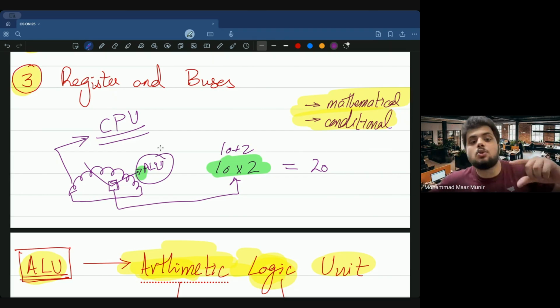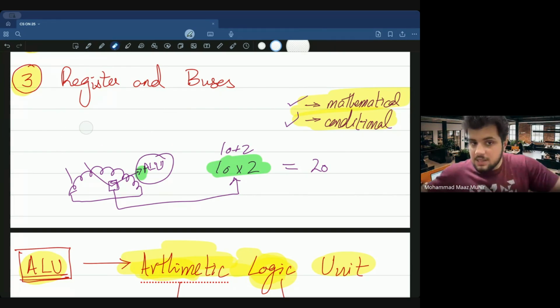That part is known as the ALU, which deals with what? It deals with your mathematical and conditional instructions. So is it somewhat better explained now?